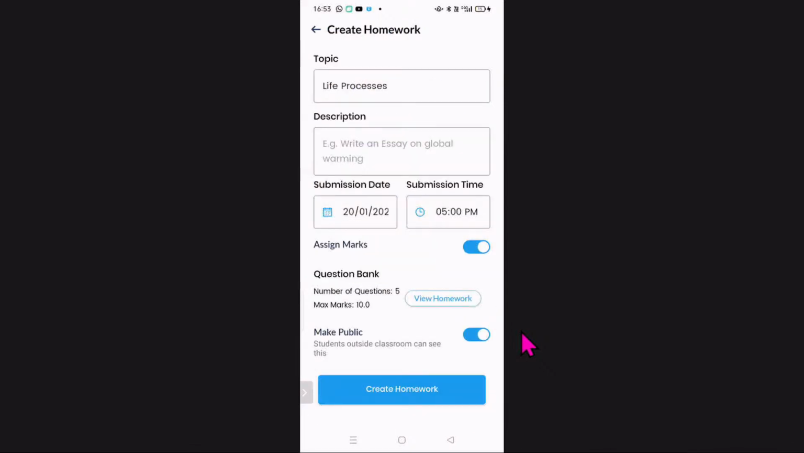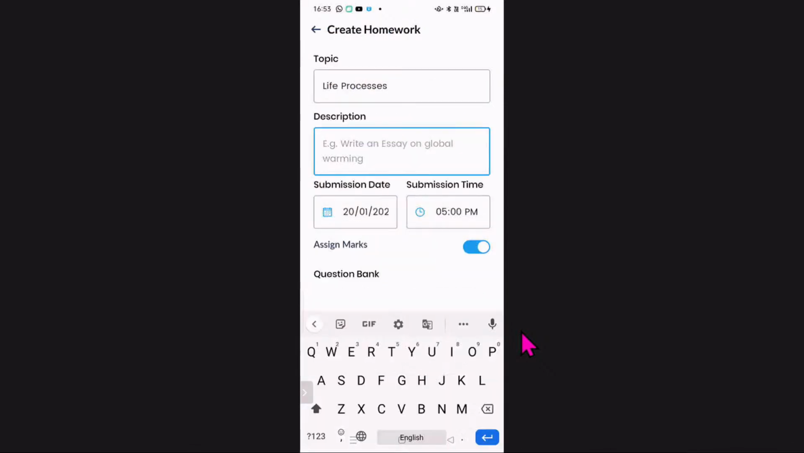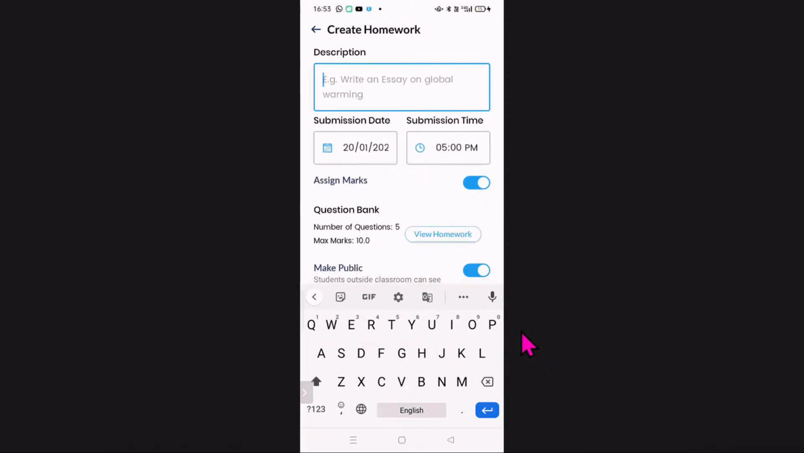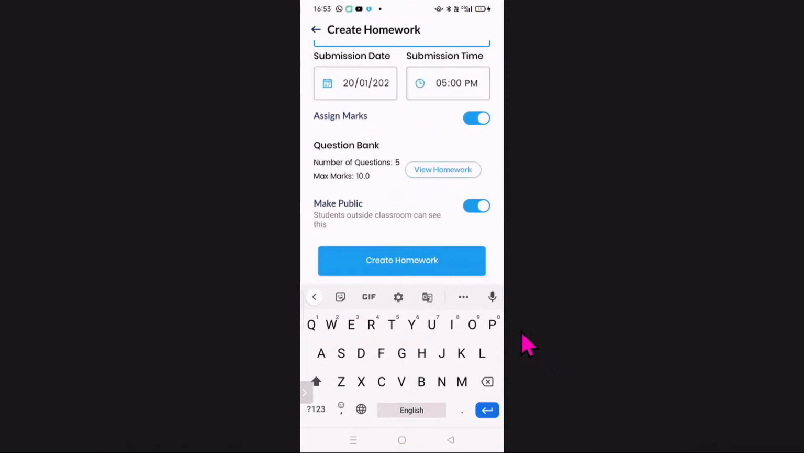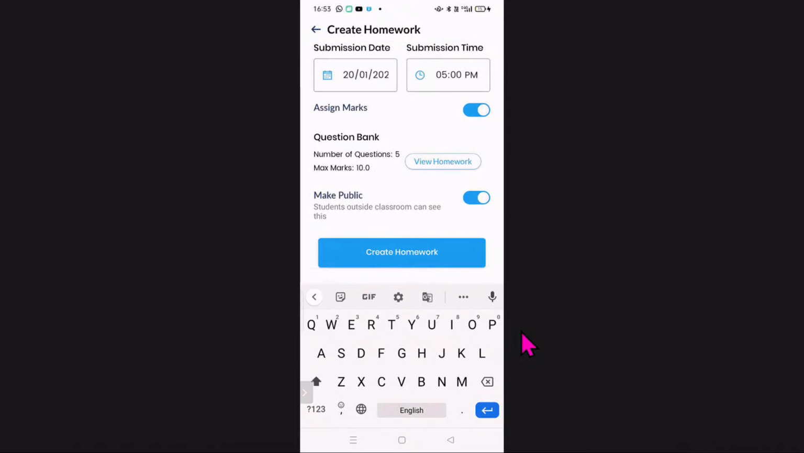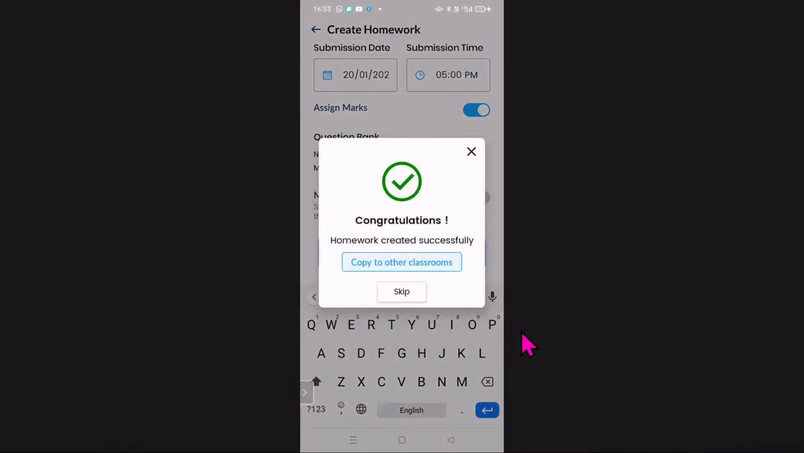Now it will ask topic. If you want to add some description regarding this, submission date, submission time, question bank, and if you want to make it public, it means students outside your classroom can see this. So I don't want to make it public and create homework. So it will show me if you want to copy the same homework to other classrooms, you can also do that. If you are teaching multiple sections of the same class, you can copy the same homework to other classes also, or you can skip this step.